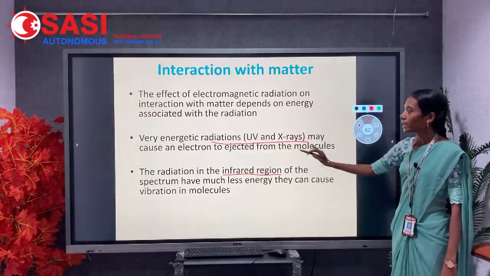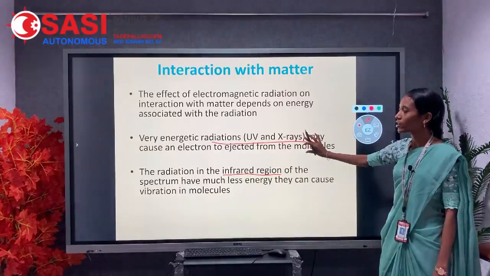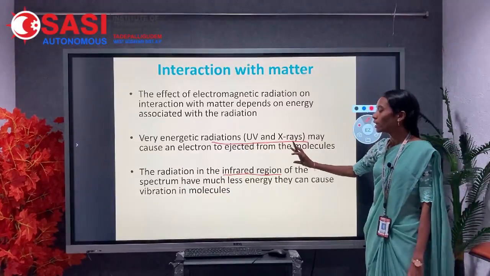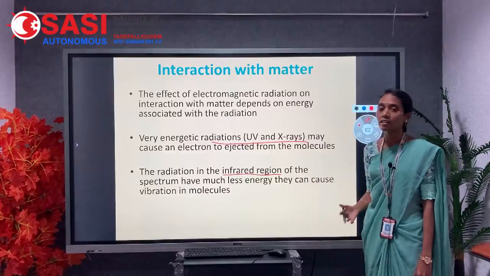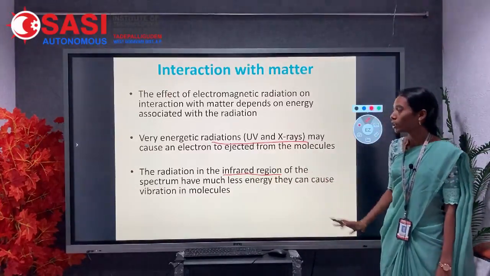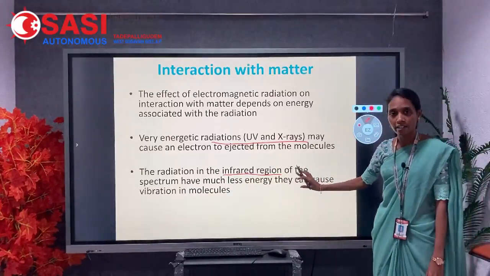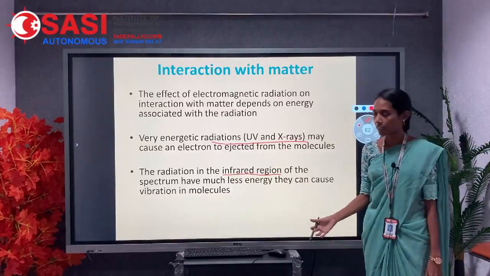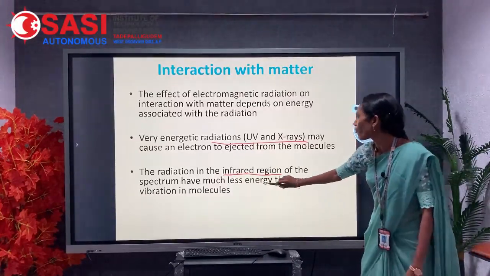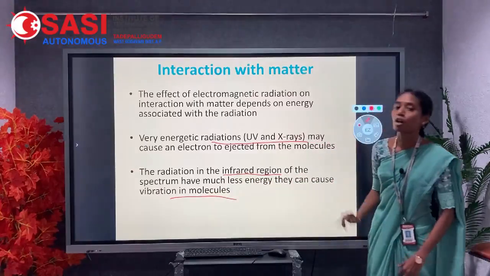So that's why, when this radiation is absorbed by a molecule, the molecule can undergo transitions. If the molecule absorbs infrared radiation, the molecule can get vibrations.